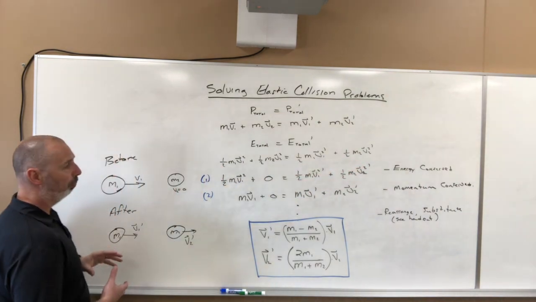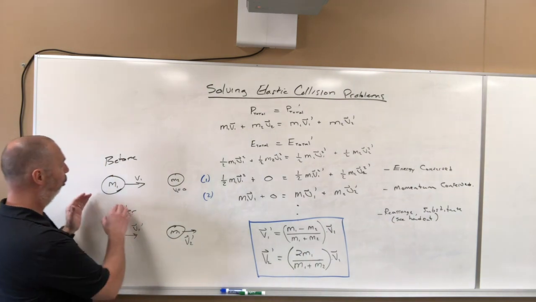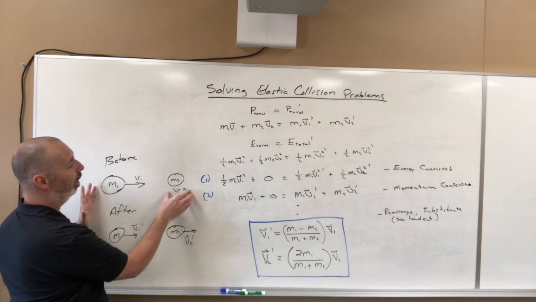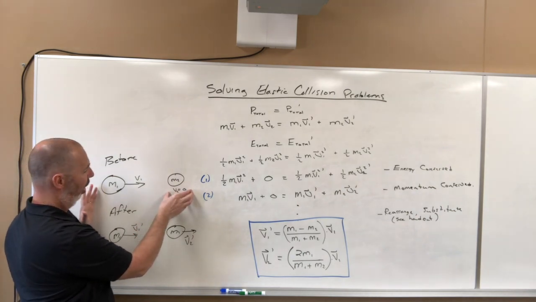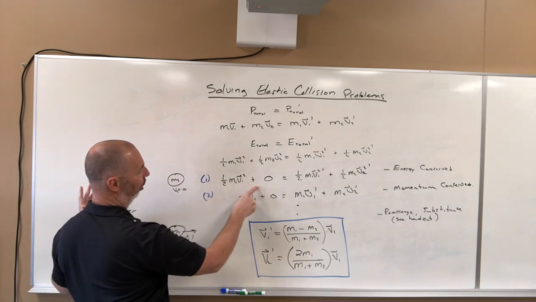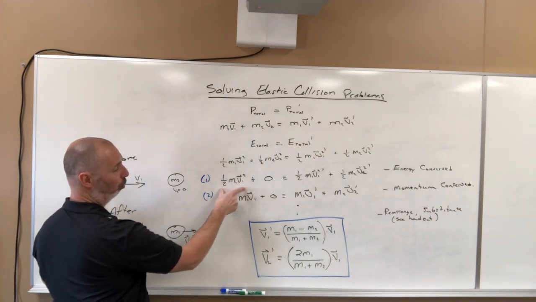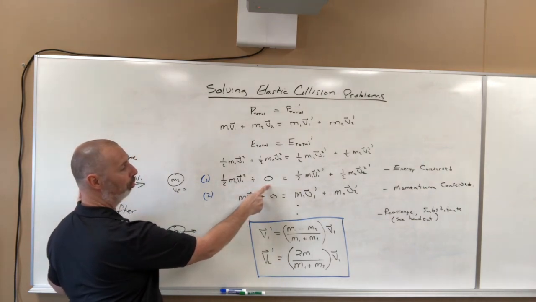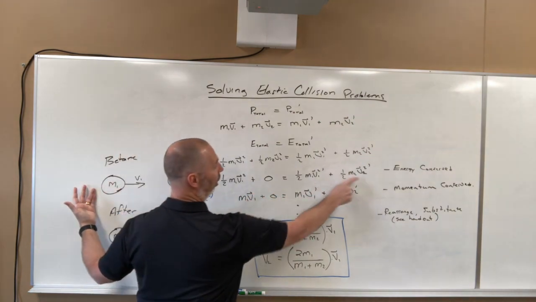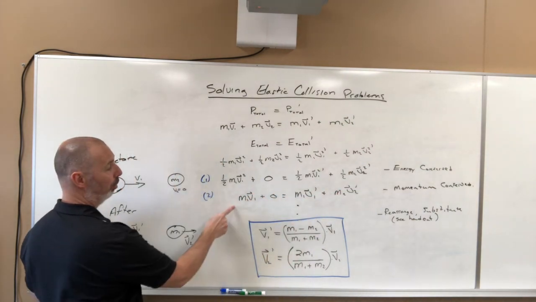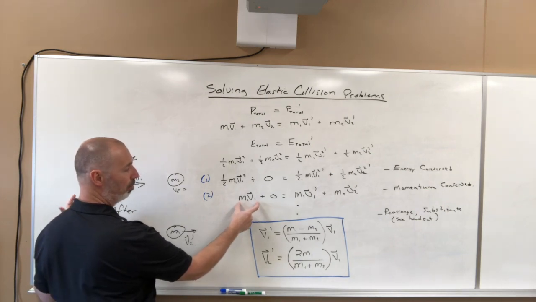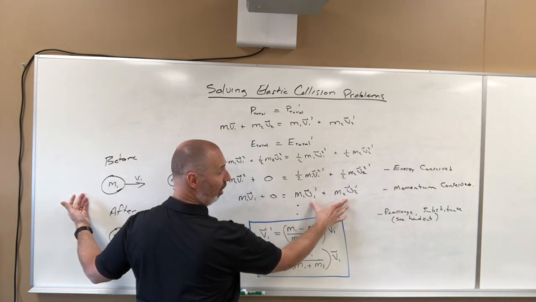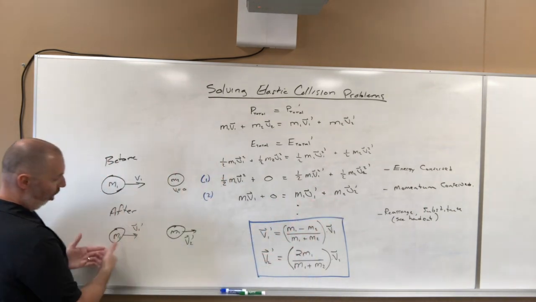Now, to make the math a little simpler, here's our situation. Before, we have m1 moving to the right with a velocity, and m2 is stationary. That gives us this formula here: 1/2 m1 v1 squared, the kinetic energy of object 1, plus 0, since object 2 is not moving, so its kinetic energy is 0, and on the right-hand side we have our after. Same thing with momentum: we have the momentum of object 1, the initial momentum of object 2, and then the after momentums. And again, momentum has to be conserved, and that's our after one here.